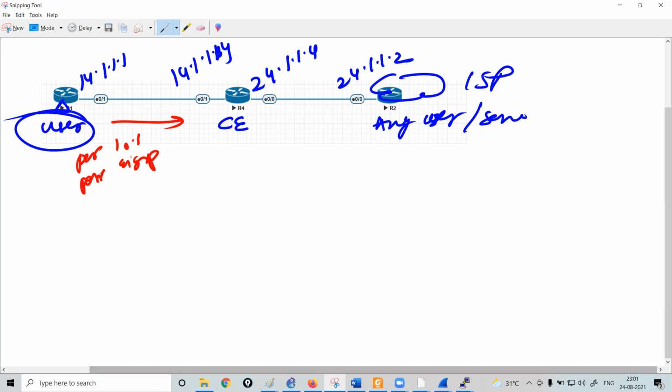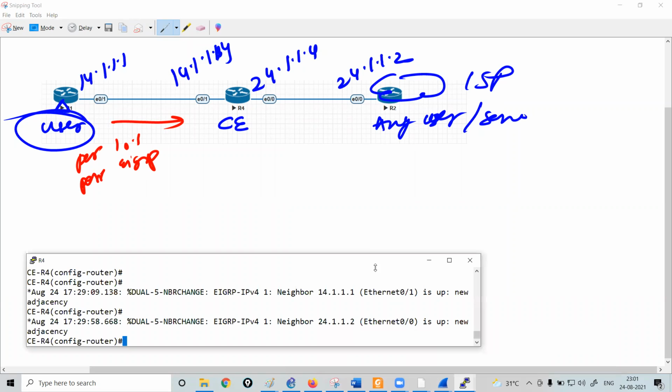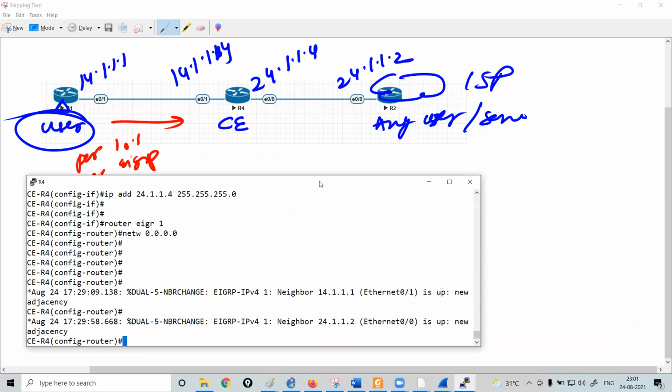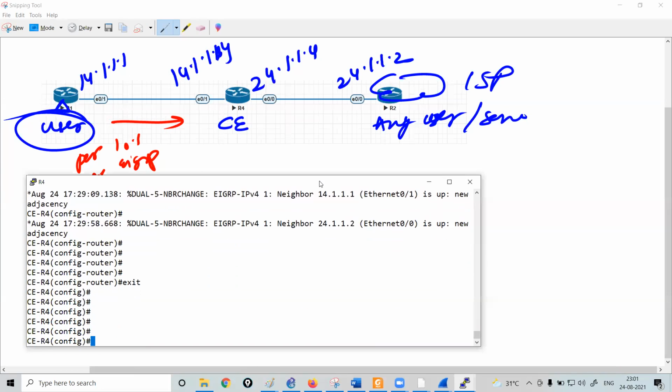So now move to the router R4 quickly. Let's create the ACL now. So ip access-list extended, and let's name this ACL S2IN. That means secure to insecure zone. Is it clear? Secure to insecure zone.